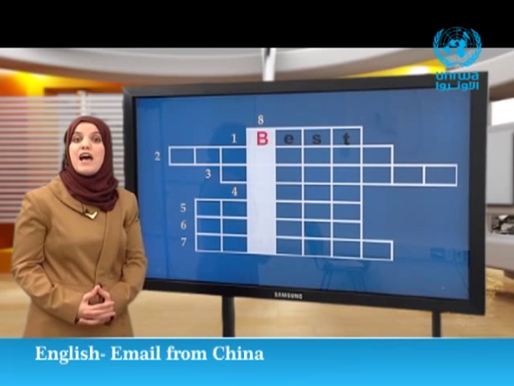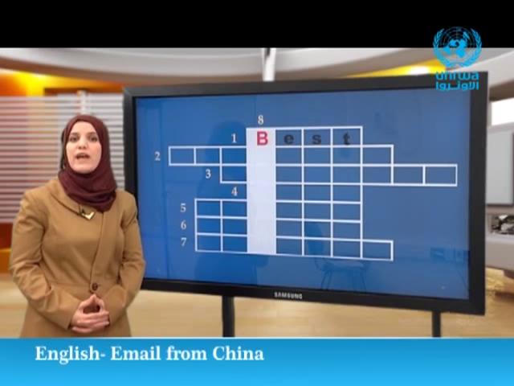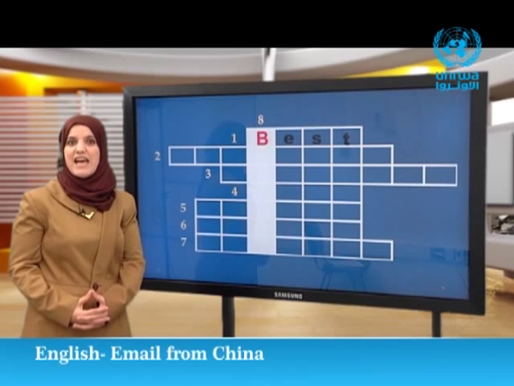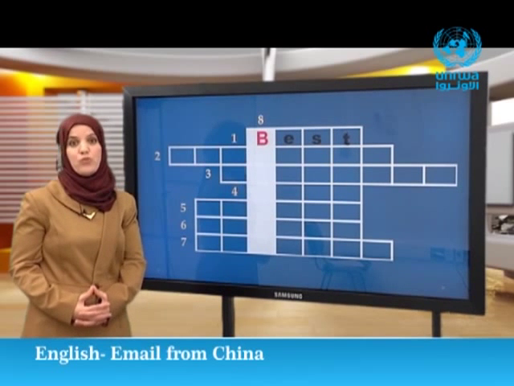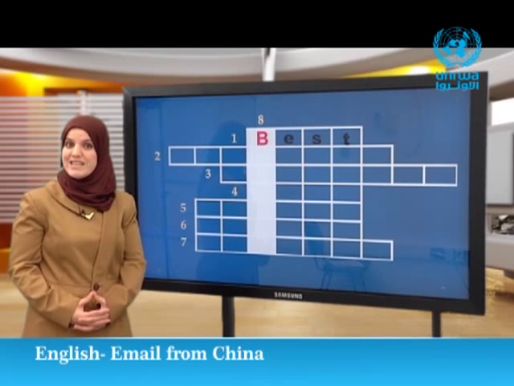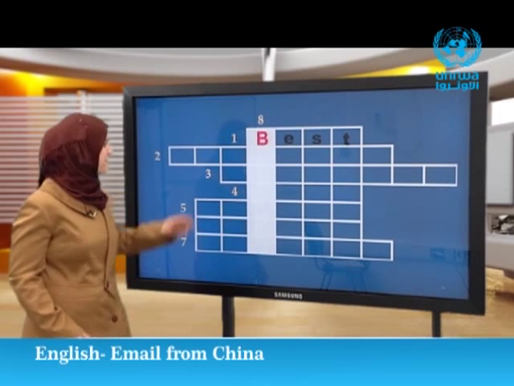Now, let's move to the second one. This is a huge information bank. When you surf it, you can find information about everything you need. What is it? Good. Of course, it is the internet.